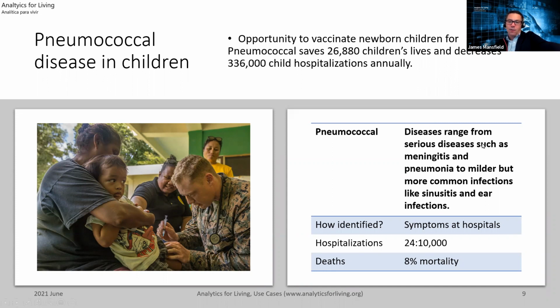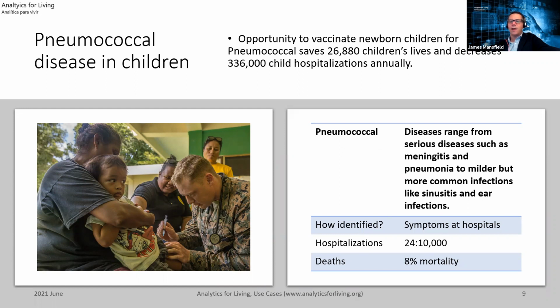What is pneumococcal? Well, it's a range of serious diseases such as meningitis. So you get it in the lungs, and then you get it in your spine and the nerves. So you get meningitis and you get pneumonia, and then when you have that, you're hospitalized, and it's devastating. For some it's maybe milder infections, like sinusitis or ear infections, but how it's identified is a patient walks in the hospital saying, "Oh my goodness, I'm paralyzed," or "I can't breathe," and it's not going away.